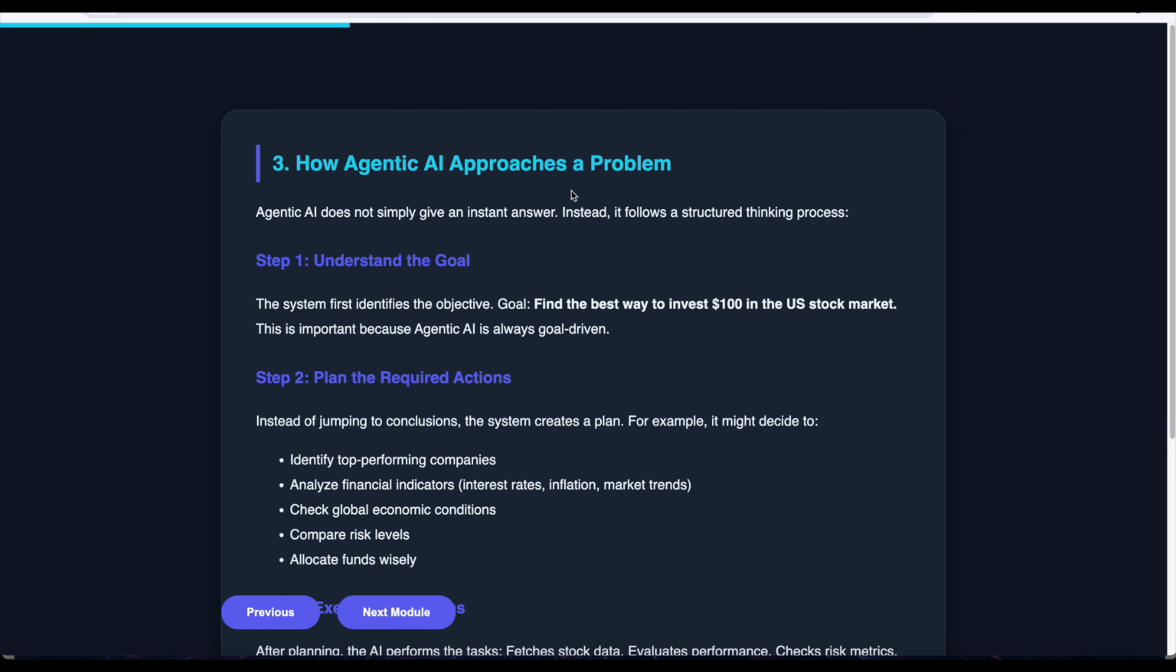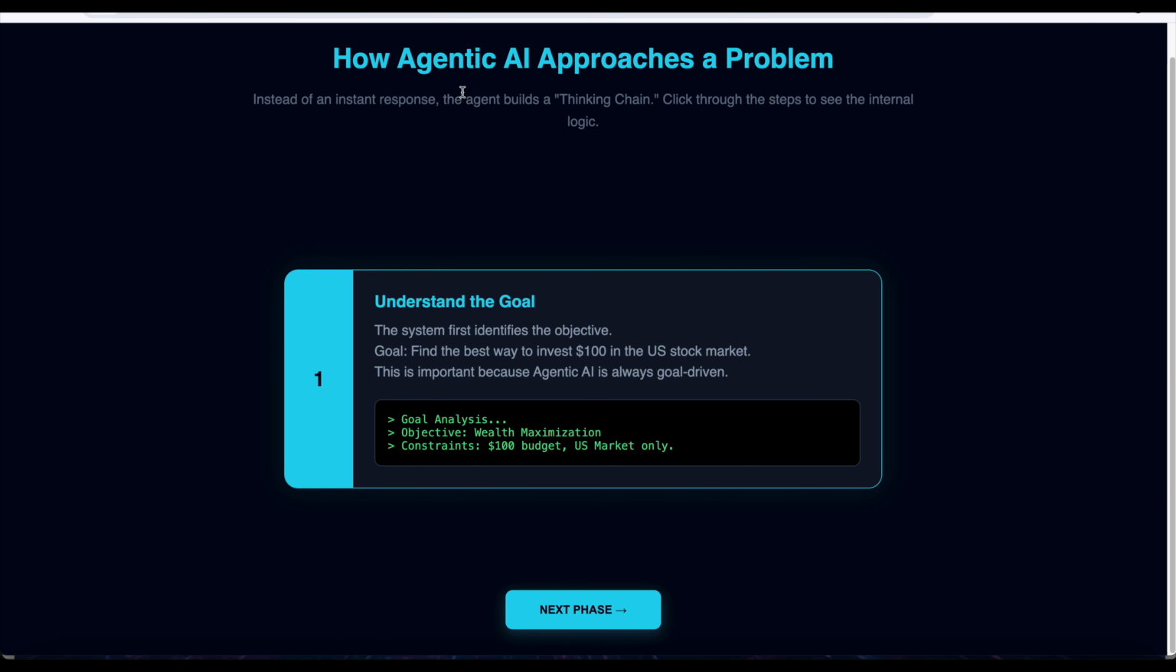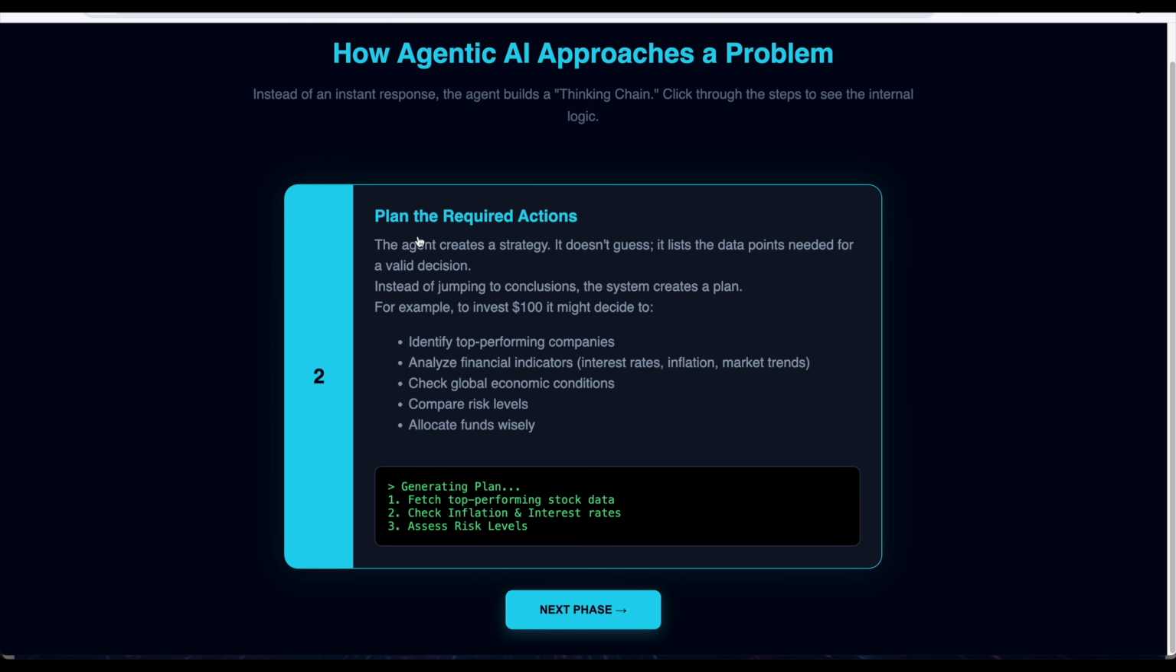So, how does agentic AI approach this problem? Instead of an instant response, the agent builds a thinking chain. The first step is to understand the goal. The system first identifies the objective. In our example, the goal is to find the best way to invest $100 in the US stock market. This is important because agentic AI is always goal driven. So first it will analyze the goal, then the objective, which is wealth maximization, then the constraints: the $100 budget and the US market only.